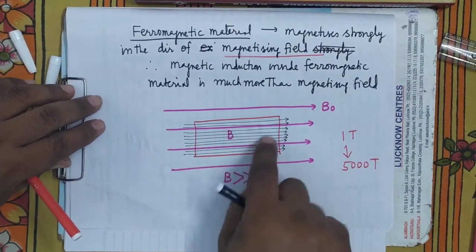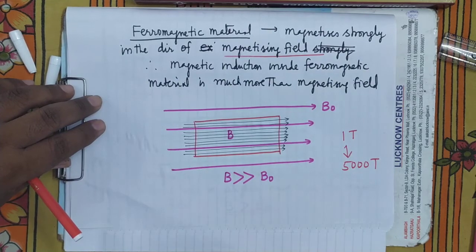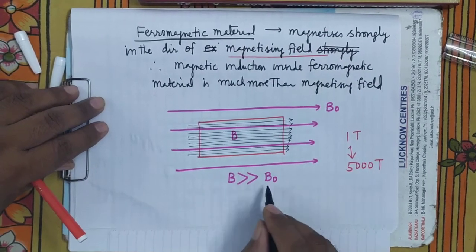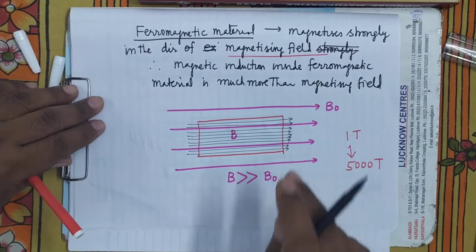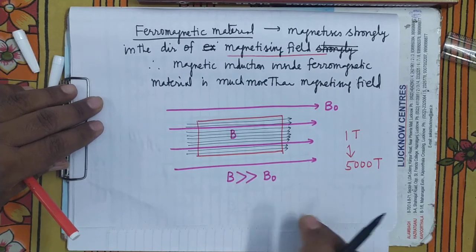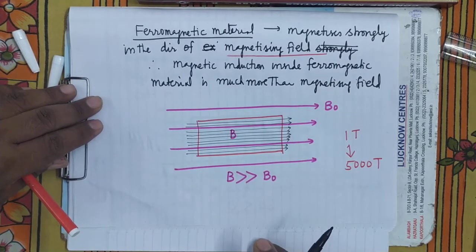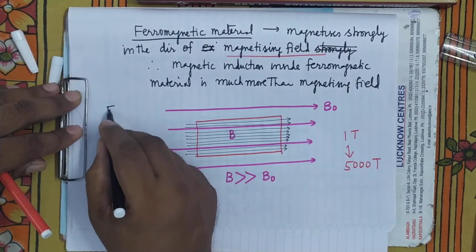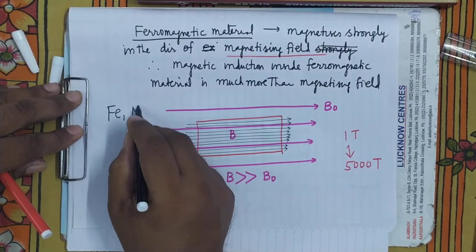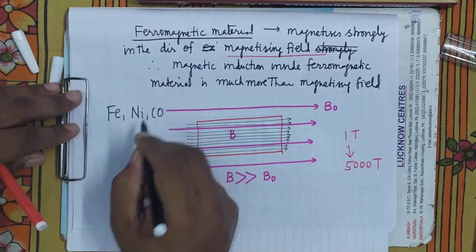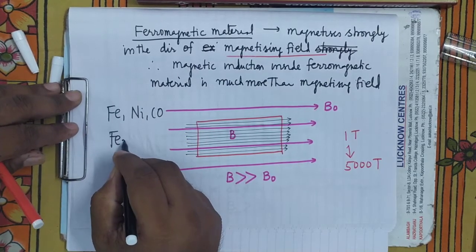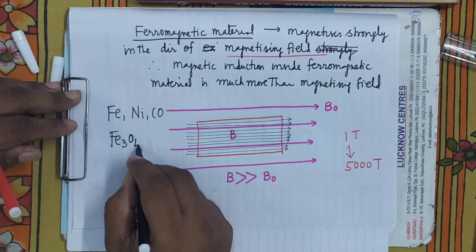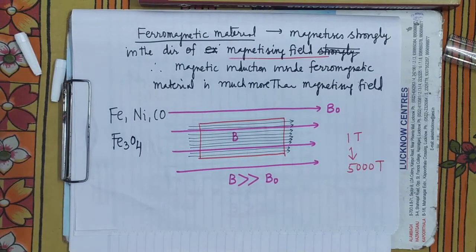Therefore, inside the ferromagnetic material, magnetic induction will be much more than the magnetizing field. Means B will be much more than B naught. Is it clear? What are the examples that you know? Iron, nickel and cobalt. Fe3O4, which we call magnetite, is also a ferromagnetic material.